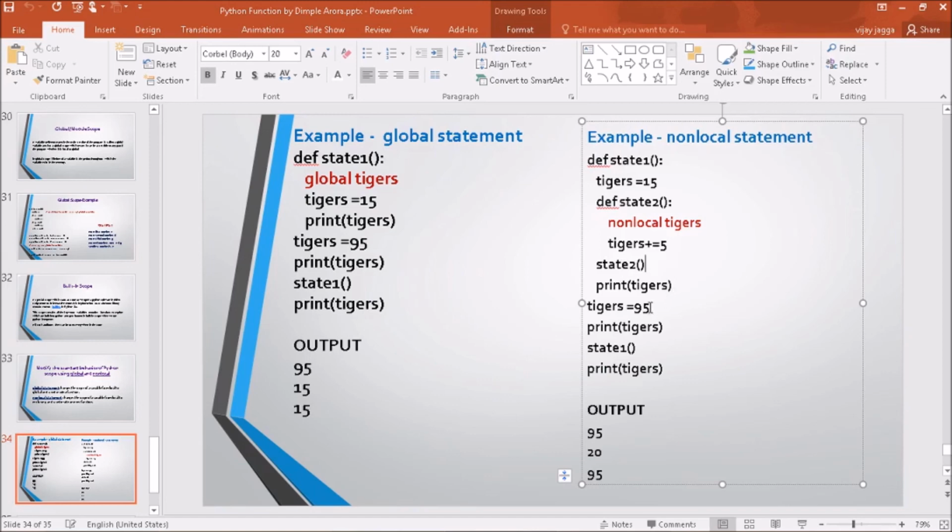and with the main function tigers having the value 95, then printing the value 95, then calling the function state1, which in turn calls state2 and generates the value 20. And when I come out of this function and again print the value tigers for the last time, it will again print 95 because it is making the changes in the nonlocal variable tigers, not in the global variable tigers having the value 95.